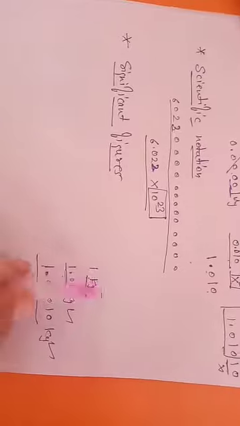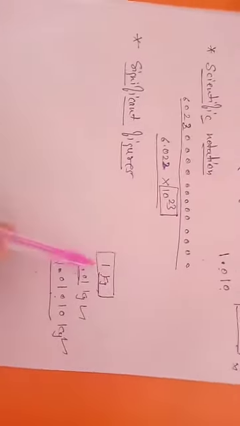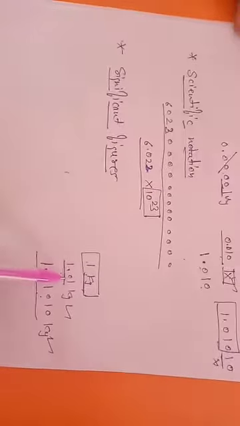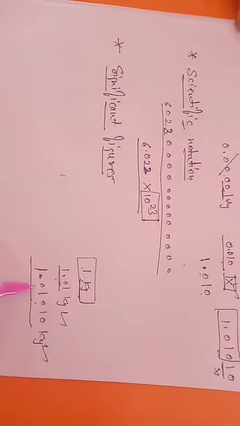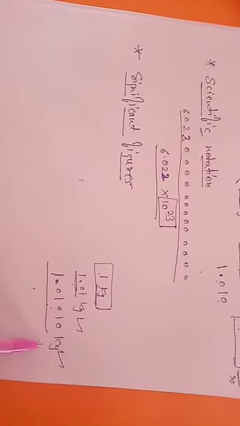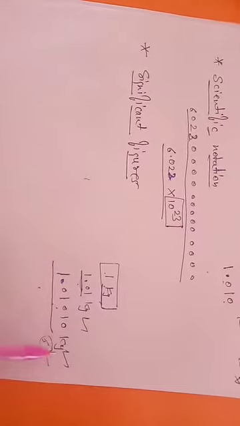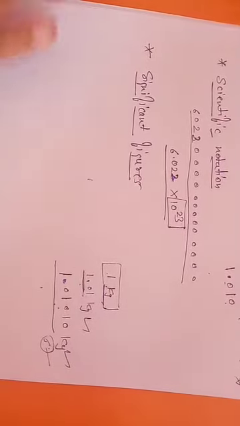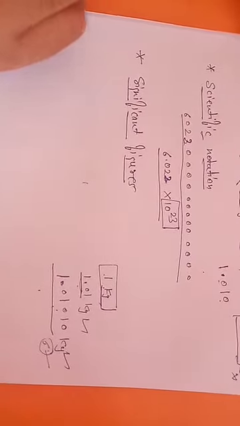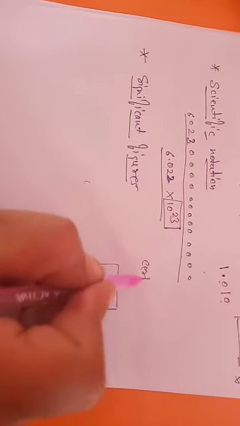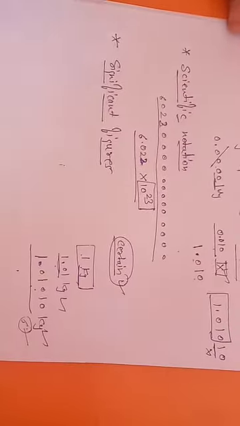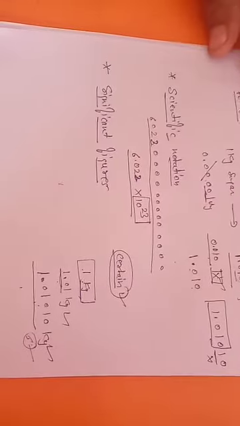Like this 1 kilogram is represented with only one significant figure, while this one has 3 significant figures. How many does this one have? 1, 2, 3, 4, 5, 6. There are 6 significant figures. So if significant figures increase in your measurements, you become more certain and more specific about your measurements. That's why we discuss significant figures.